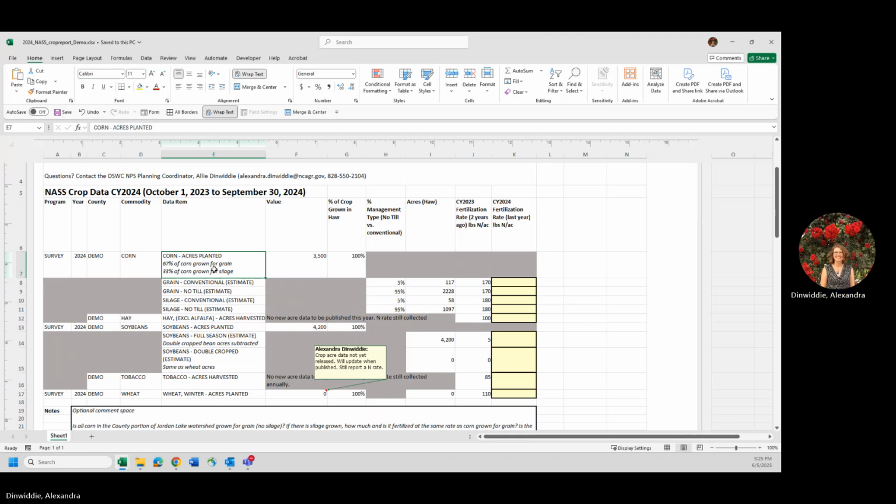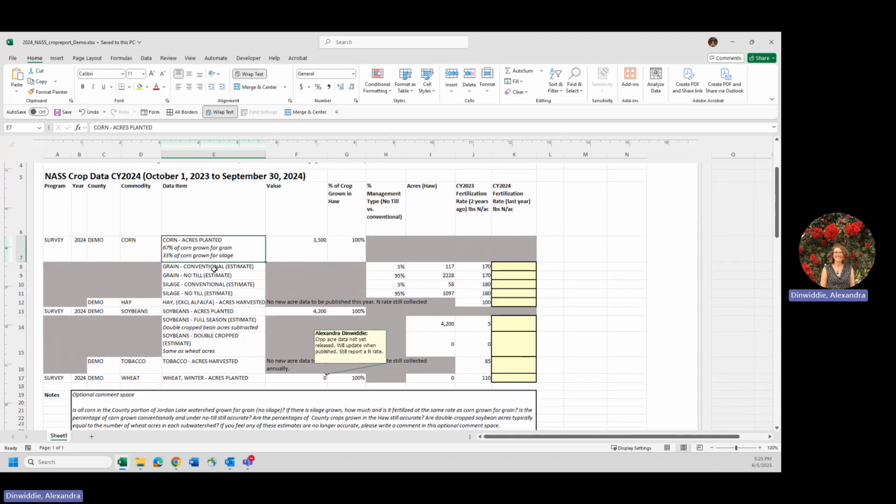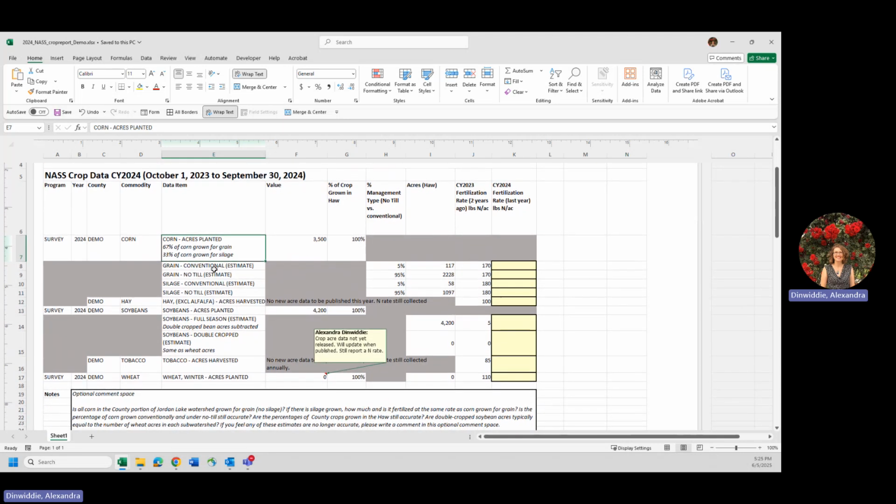And to the extent that the data is available, we want information on crops that were planted and harvested, as well as crops that were planted and failed, and the fertilization rate on those crops. For Jordan Lake reporting, we follow a standard cropland reporting methodology that was drafted when reporting first began. This reporting methodology assumes percentages for the amount of certain crops that are grown in each of Jordan Lake's sub-watersheds. So that's the Upper New Hope, the Lower New Hope, and the Haw sub-watersheds.